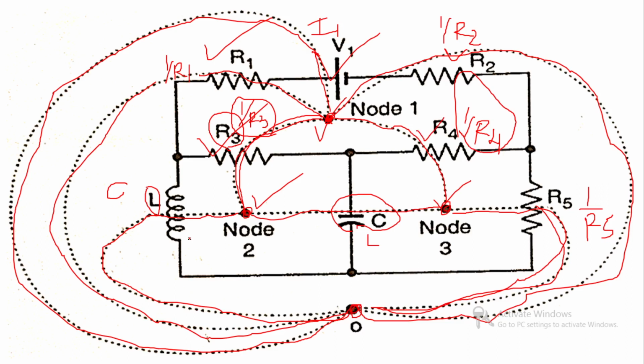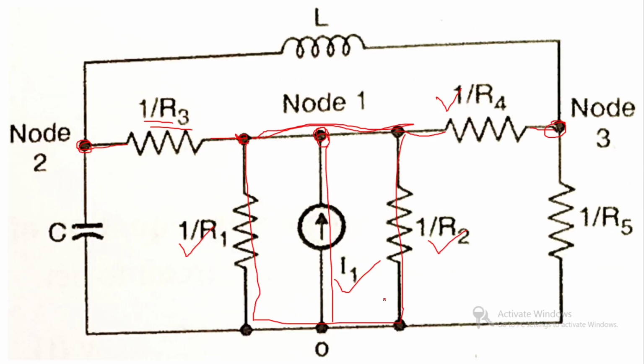Now this inductor, its dual is capacitor. This inductor is in loop number 2 only. So its dual C will appear at node 2 only. So this C appears between node 2 and reference node. You can see that this C appears between node 2 and reference node. Clear?